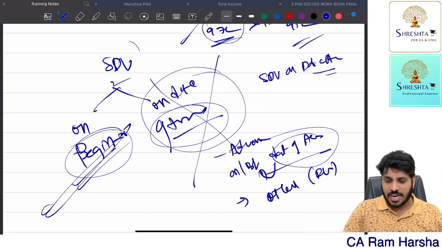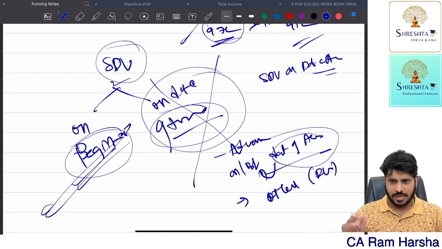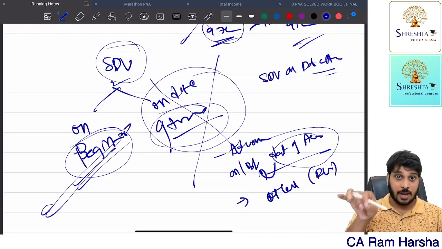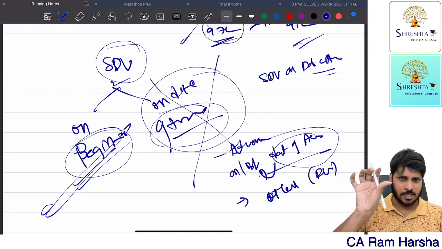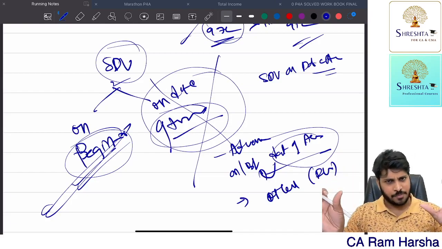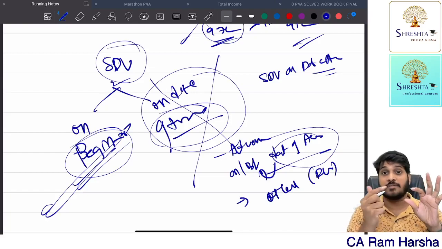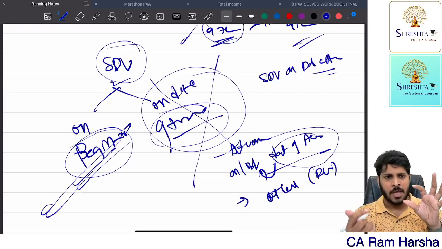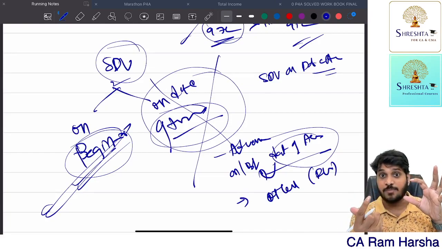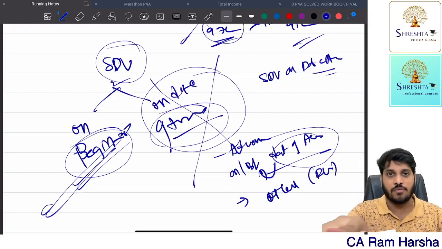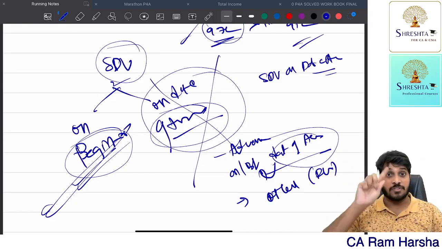So first identify which stamp duty value applies in the case. In the exam they will give you a question. Identify which stamp duty value, registration or agreement, and fix it. Then compare that stamp duty value with 110% of the actual consideration. If this stamp duty value is higher than 110% of the actual, then stamp duty value will be the full value of consideration. Similar logic will apply for gift taxation also.